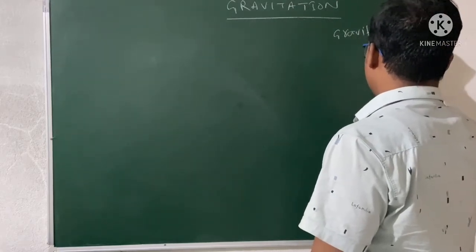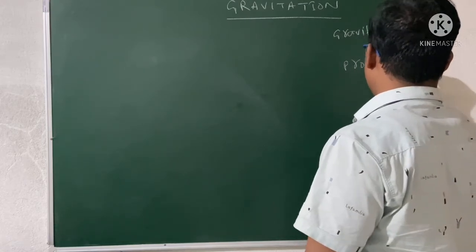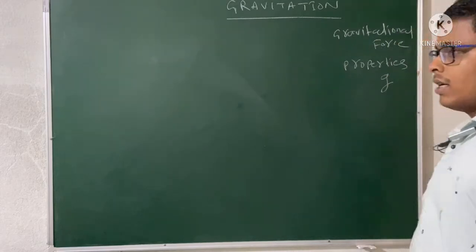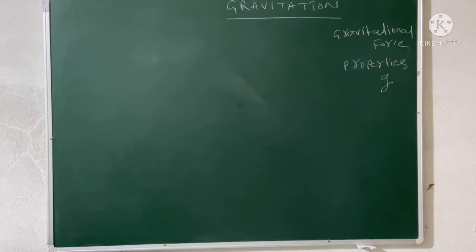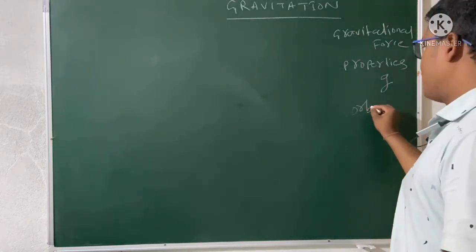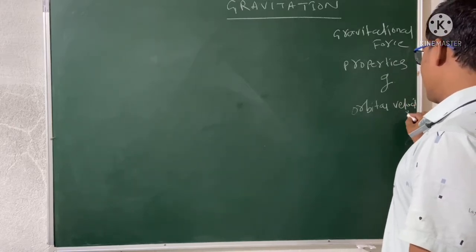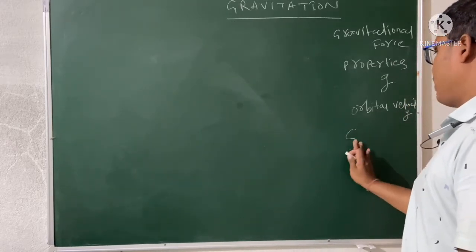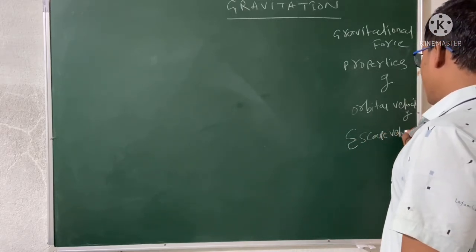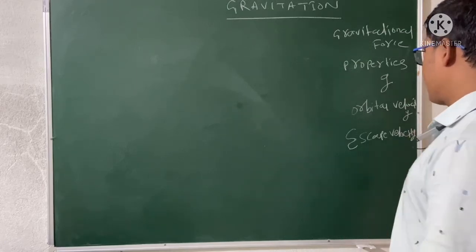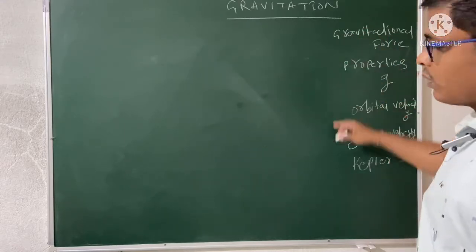And what are its properties, and some more ideas about the value of g, and the value of g at a height and at a depth. Then we'll discuss the orbital velocity. So what is the orbital velocity? And then the escape velocity. We'll discuss that one. Then lastly, in the last, we'll discuss Kepler's laws. Okay, so these are the things we will cover.